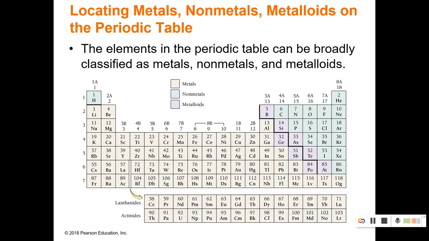Okay, I do want you to probably pause and label the metals on a periodic table. So just remember the metals are all on the left side of the periodic table. The nonmetals are on the right. And then there is a staircase here. These are where the metalloids are located. Everything that touches that staircase is considered a metalloid except aluminum. Aluminum is a true metal. It acts like metals. Okay? Don't forget that hydrogen is also a non-metal, even though it's on the left side of the periodic table.